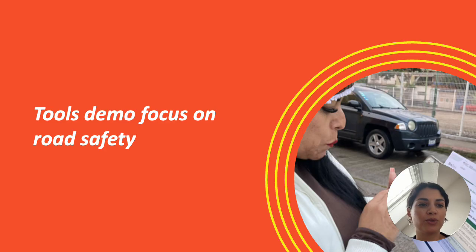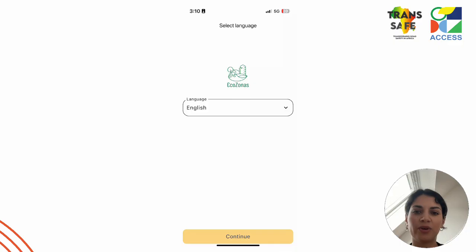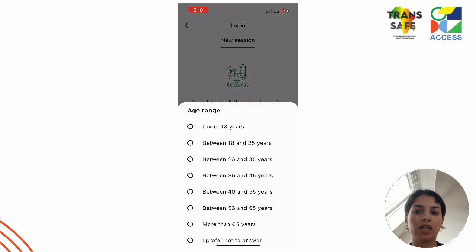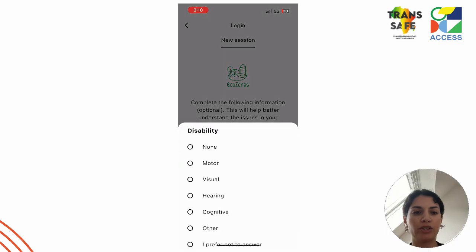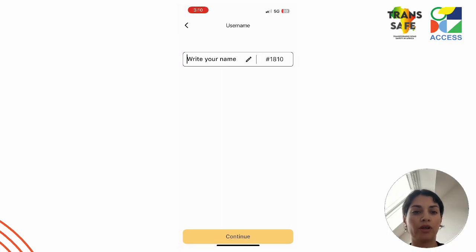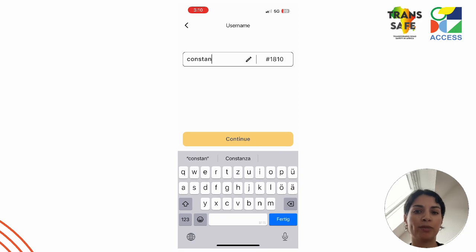Then, let's go to a quick demo of the tools focused on road safety. Okay, so let's start with the app. This is now available in English and Spanish, and we foresee including more languages in the future. The first step is to create our session with our gender, age, and disability, and we can also write down our user name. And then it shows a bit of background information on the project and some of the concepts that we use in the app, and then we get to the tools menu.